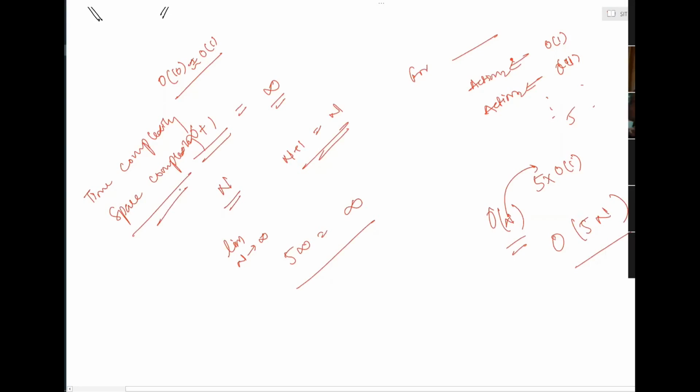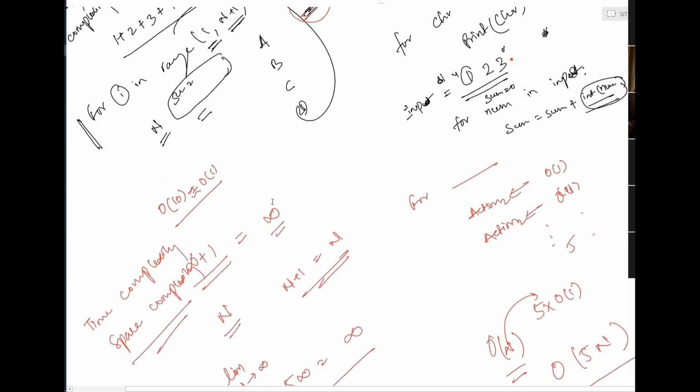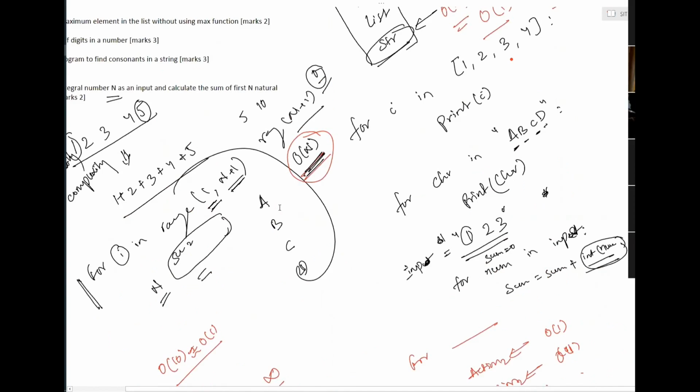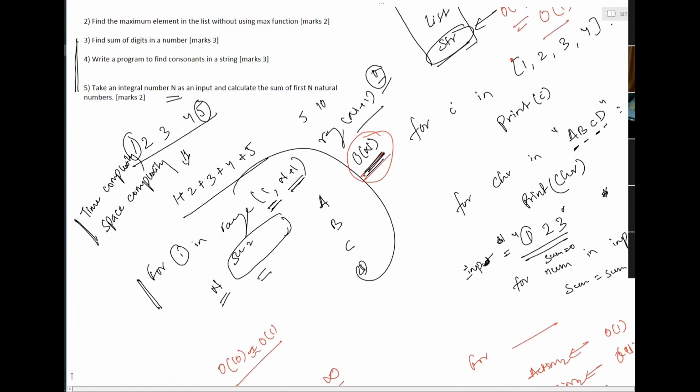These are our 2 parameters that we are going to validate. So in the previous problem, when I was taking the sum of natural numbers, I was going in a loop. What was the time complexity for this? Because I was going in a loop and adding every time, this is big O of n, correct?